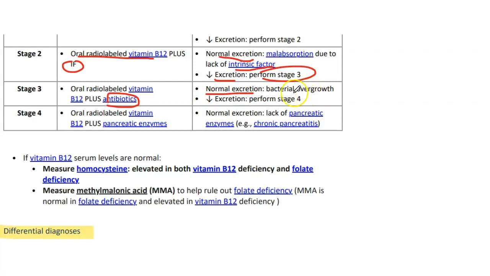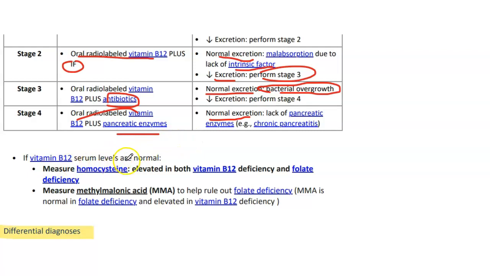If the excretion is normal, there may be bacterial overgrowth, and if there is decreased excretion, we perform stage 4. In stage 4, we give oral labeled vitamin B12 plus pancreatic enzymes. If the excretion becomes normal, there can be a lack of pancreatic enzymes, as in chronic pancreatitis.